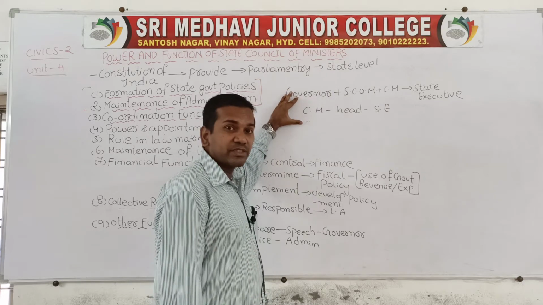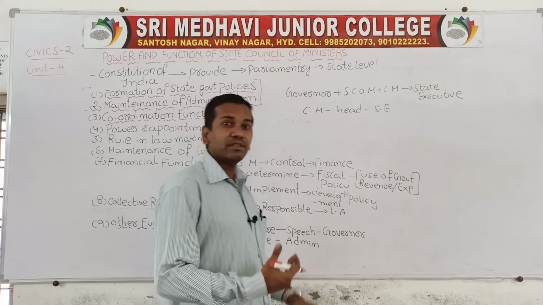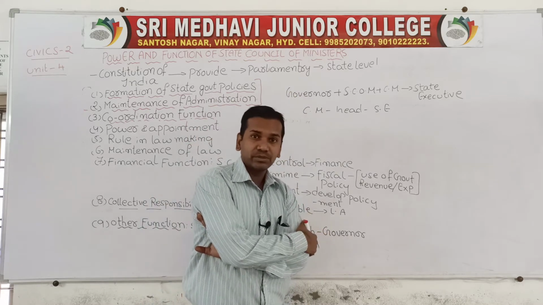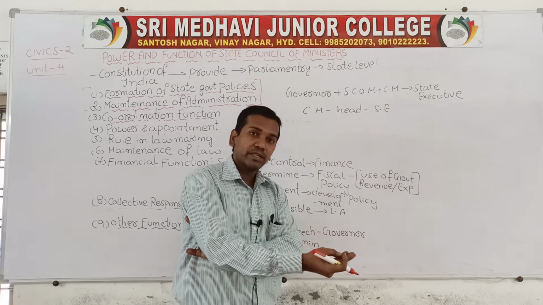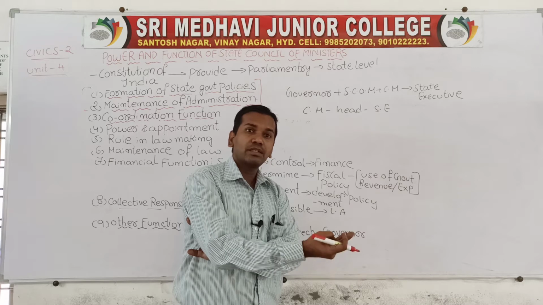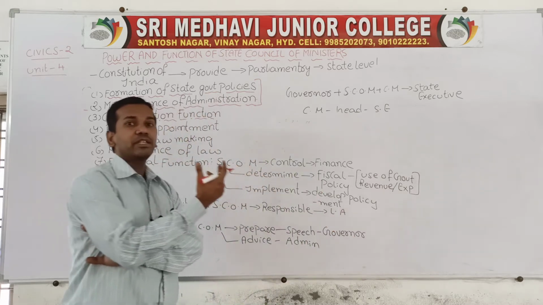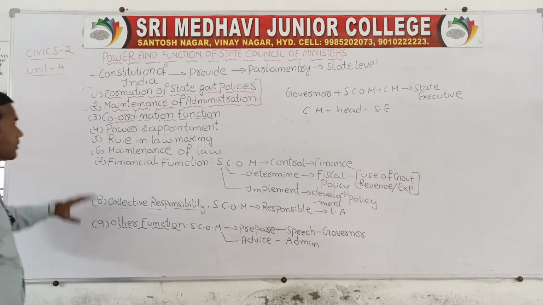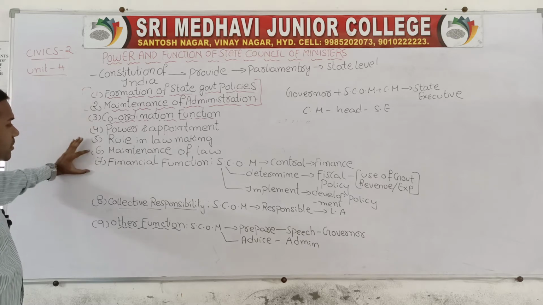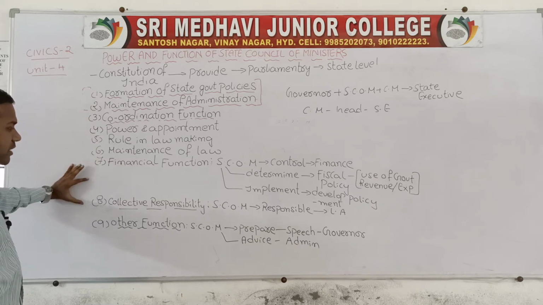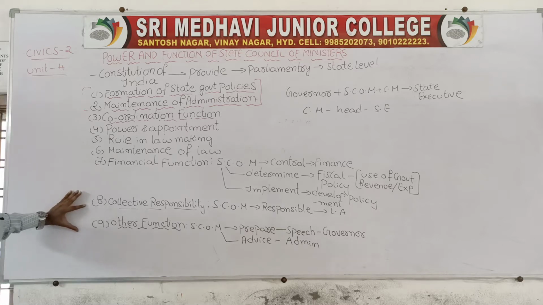And who is the head of the execution? The Chief Minister is the head of the state executive. Similarly at central level, the Prime Minister is the head of the central executive. The Prime Minister, Union Council of Ministers and President act as the central executive. So these things we have discussed. Now we will discuss the financial function, the collective responsibility of the State Council of Ministers, and in this class the other functions.